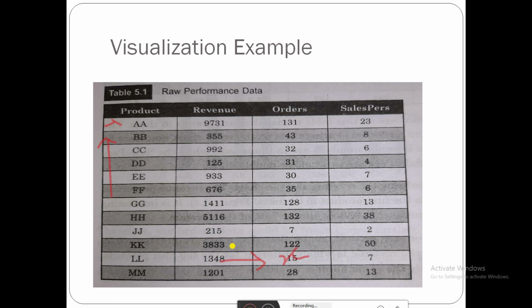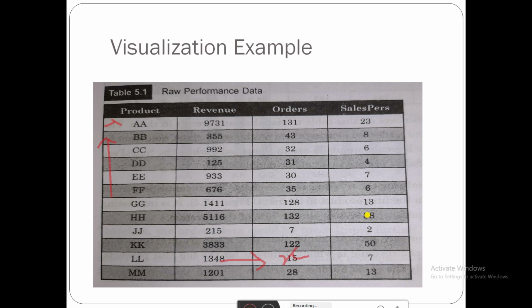Next, we'll start with an example of how to analyze the data. Here, this is our raw data. By seeing this raw data, you have to first understand what type of data it is, and what are the important insights we have to highlight. We have to understand that. Then we have to start.